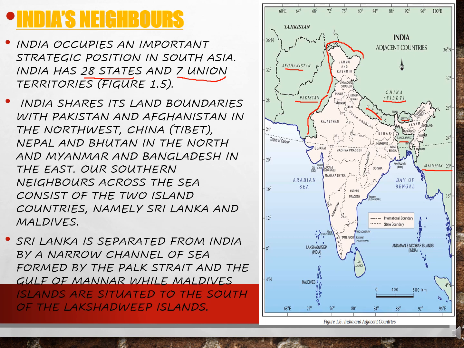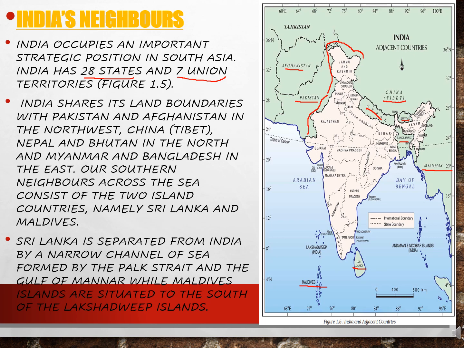Our southern neighbors across the sea consist of two island countries, namely Sri Lanka, you can see Sri Lanka over here, and Maldives. So these are our two island countries with which our boundary is shared. We all know that the Arabian Sea, Bay of Bengal and the Indian Ocean are part of India.